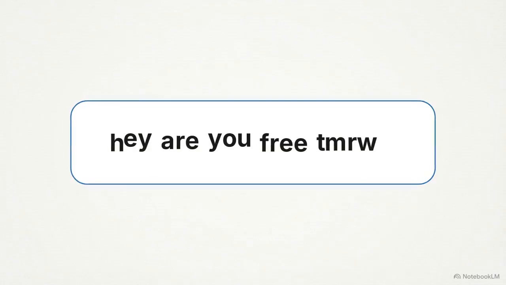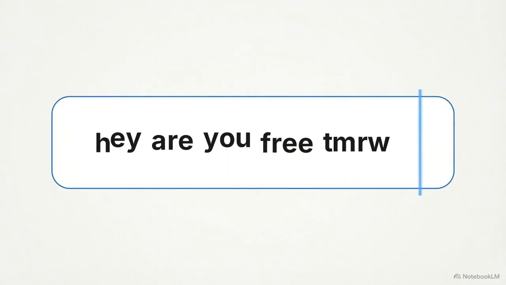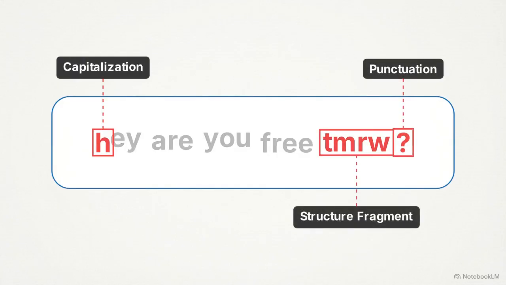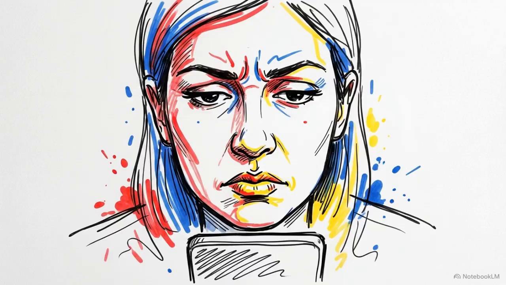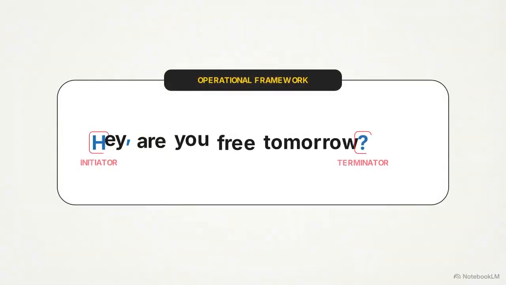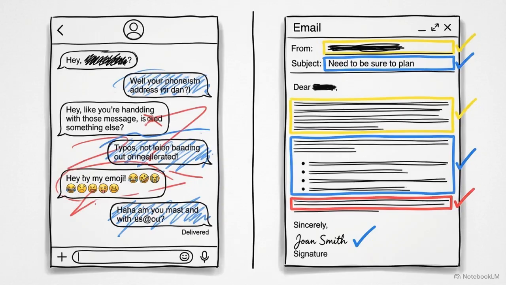But look closer. They aren't asking about the date. They are reacting to the absolute lack of capitalization, the missing question mark, and the broken structure. They are judging the delivery. Grammar acts as the operational framework that dictates exactly how your data is perceived by the receiver. Proper formatting marks the boundary between looking careless and commanding actual attention.